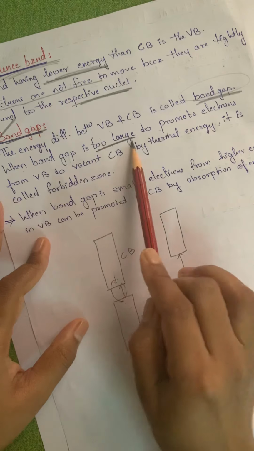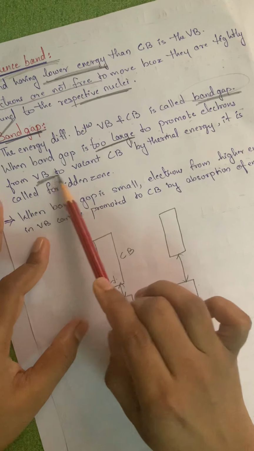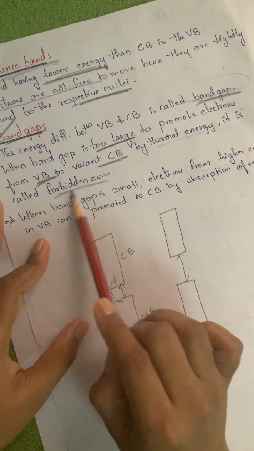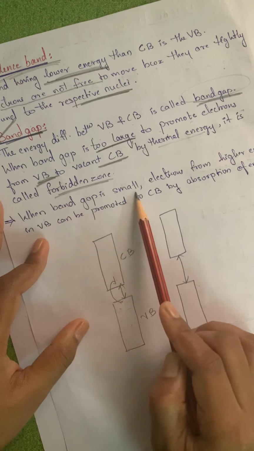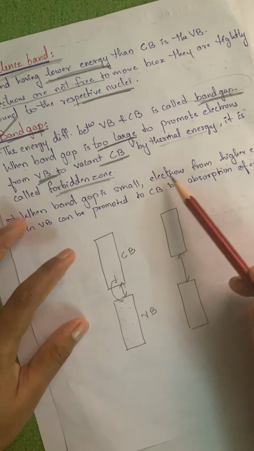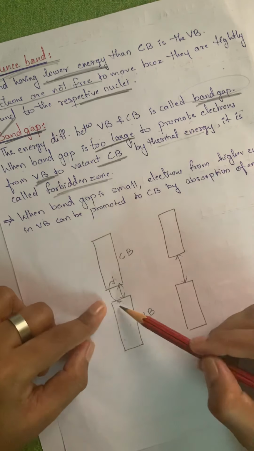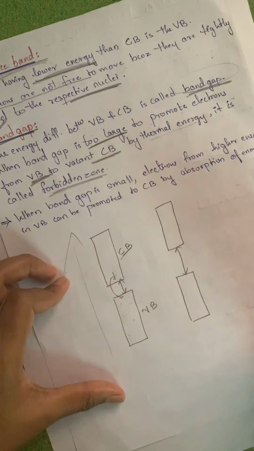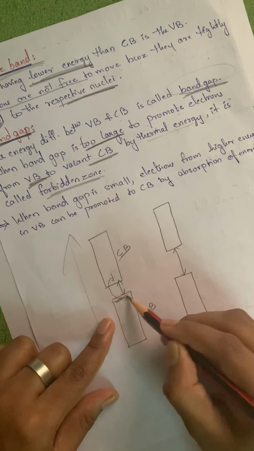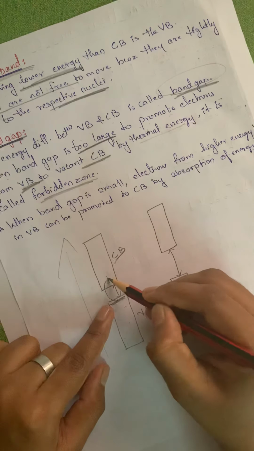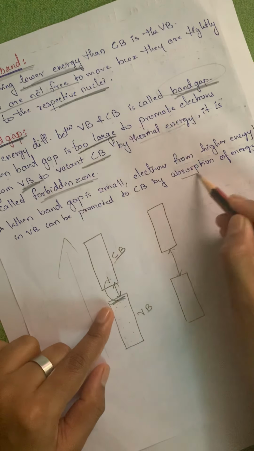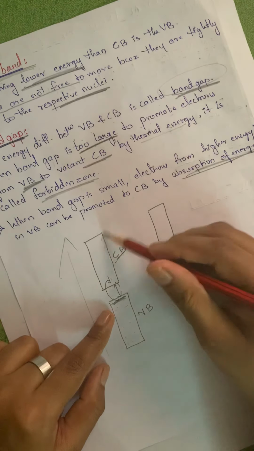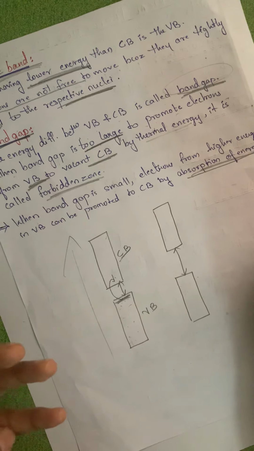When the band gap is too large to promote electrons from the valence band to the conduction band by thermal energy, it is called the forbidden zone. When the band gap is small, electrons from a higher energy level in the valence band, higher energy level, that does not mean the conduction band, can be promoted to the conduction band by absorption of energy. These are nothing but energy levels. Mainly these will be semiconductors.